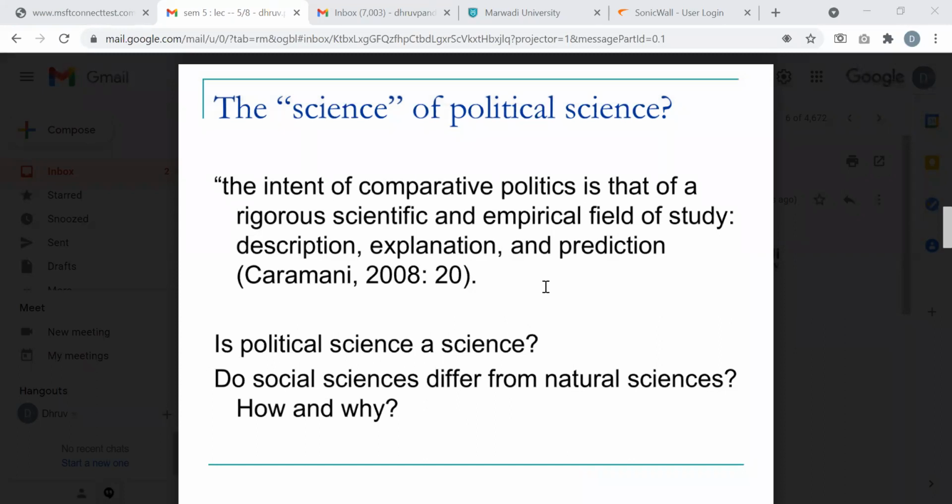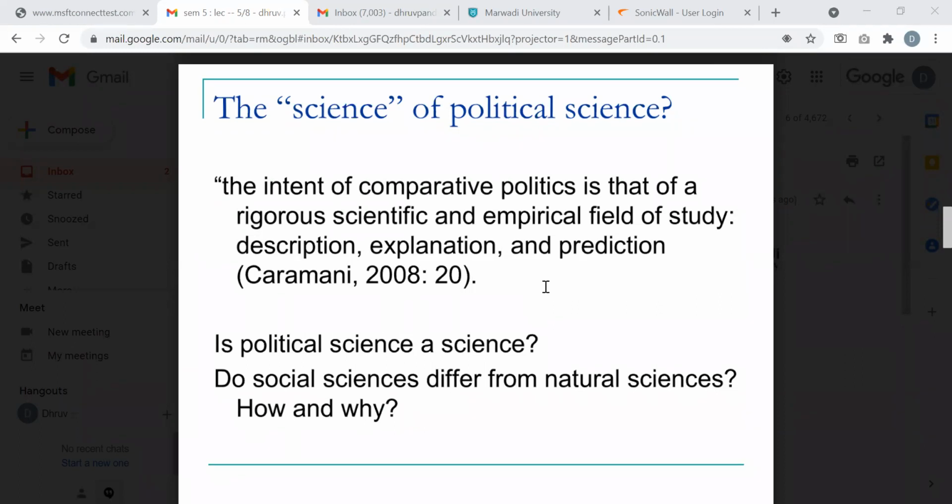Even if social sciences, arts subjects like psychology, history, economics, sociology, political science, and natural sciences like physics, chemistry, biology are different, both are still called sciences. The difference is between the words natural and social. That's the main thing, and that's where we come to the question of whether political science is a science, which is addressed in this part.